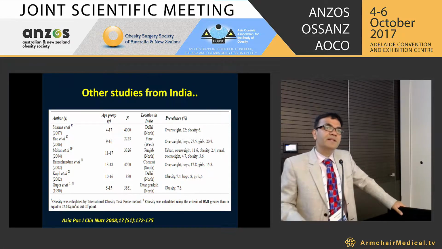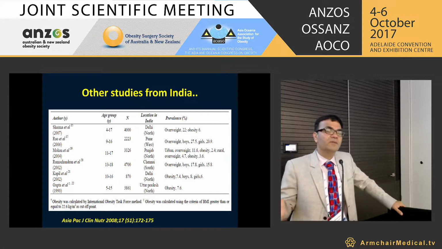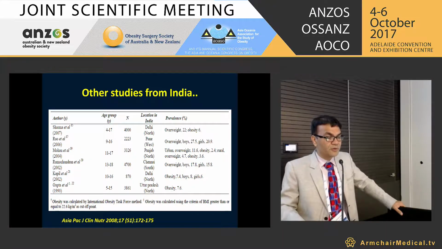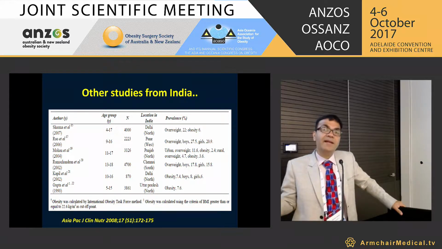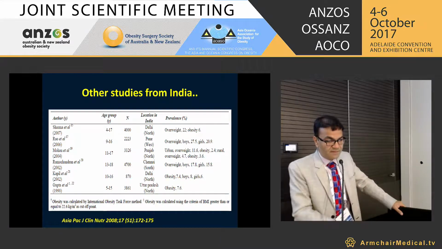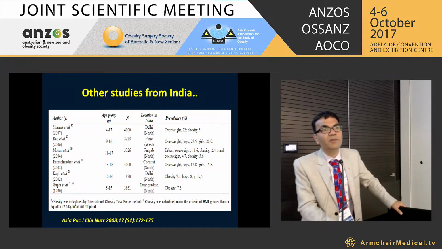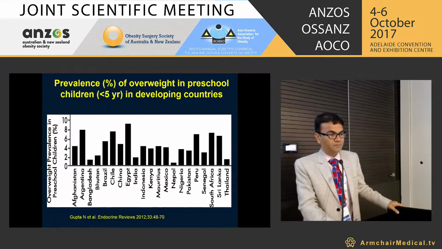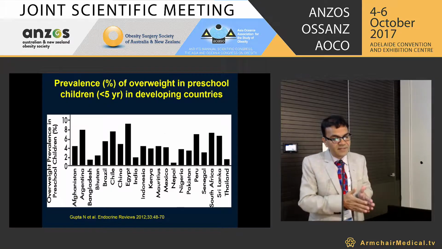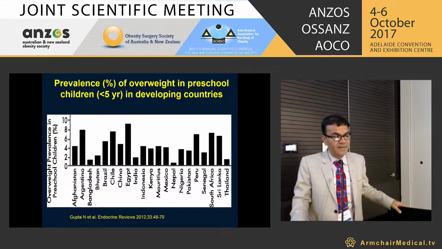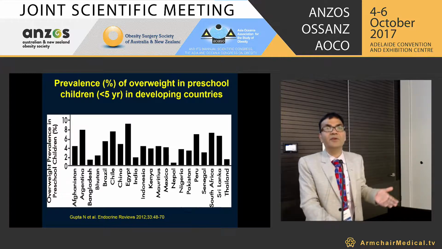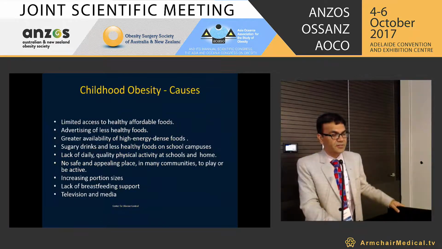There are multiple studies from across the country, from North India to South India, and from 2007 to 2014, with data from 1990 to 2007, that showed a significant proportion of obesity across school children. And if I look at other Asian countries, India is also catching up faster; it is almost comparable to other Asian countries.